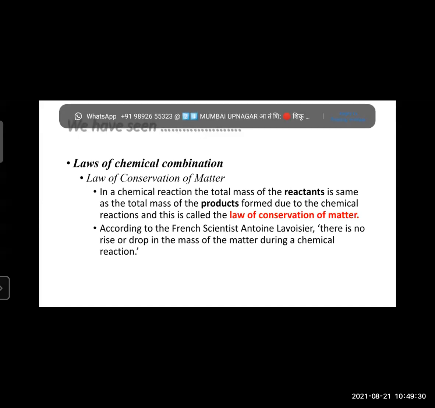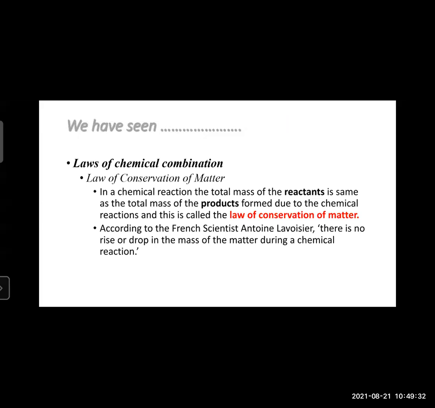The reactants participating in the reaction have some amount of mass, and the products formed also have a specific amount of mass. So the law says that the total mass before and after the reaction should be the same. That is the law of conservation of matter.